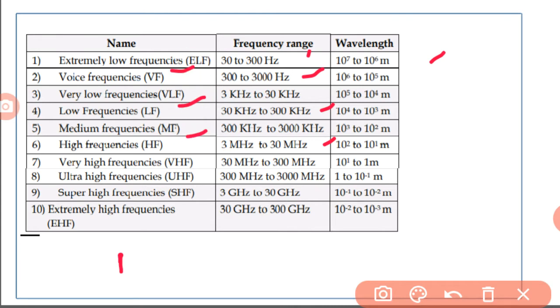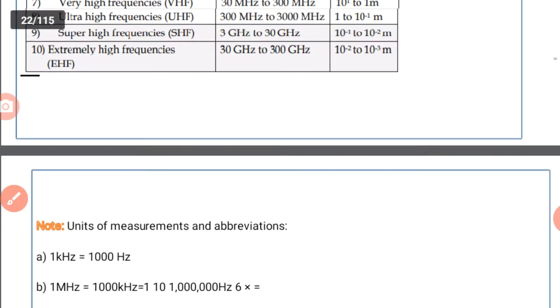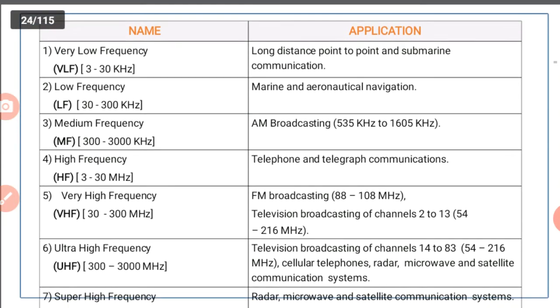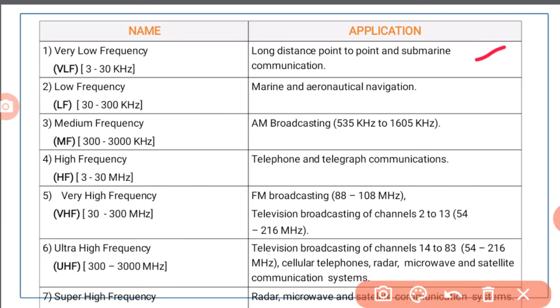Next one is high frequency ranges. Okay, so next one is applications. The applications of these frequency ranges: very low frequency is for long distance point to point and submarine communication. So low frequency spectrum is used for marine and aeronautical navigation.